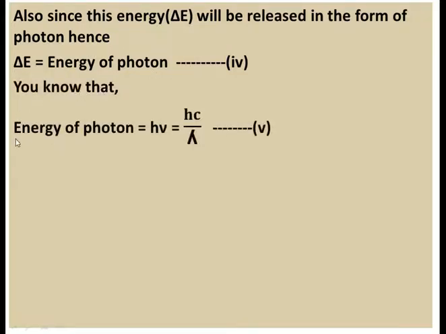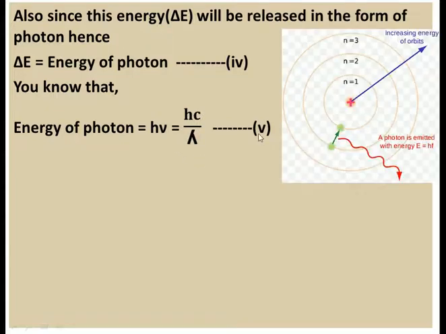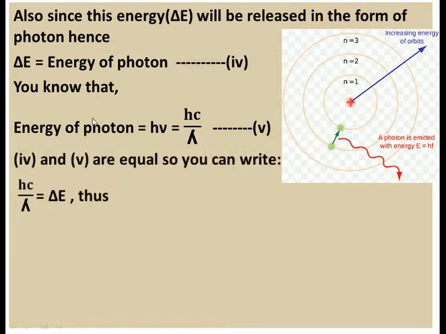And you also know that the energy of a photon is given by E is equal to h nu, or hc upon lambda, where nu is equal to c upon lambda. As this energy is released when the hypothetical particle jumps from a higher to a lower state, and this energy is in the form of a photon, this delta E will be equal to this.